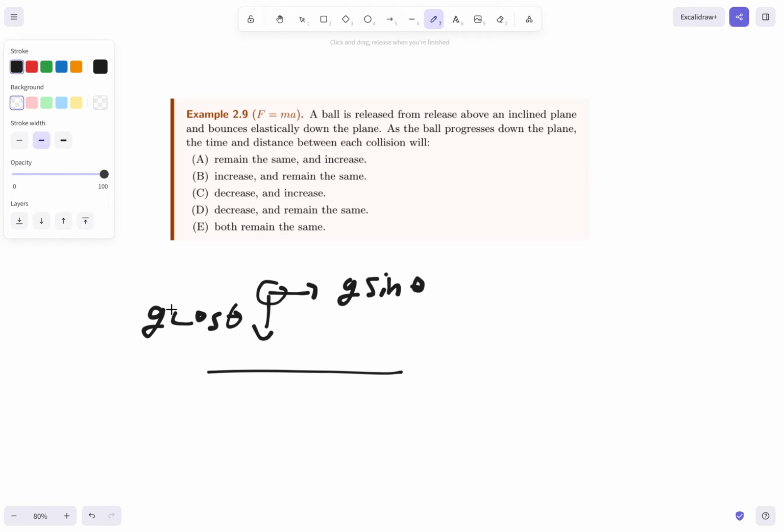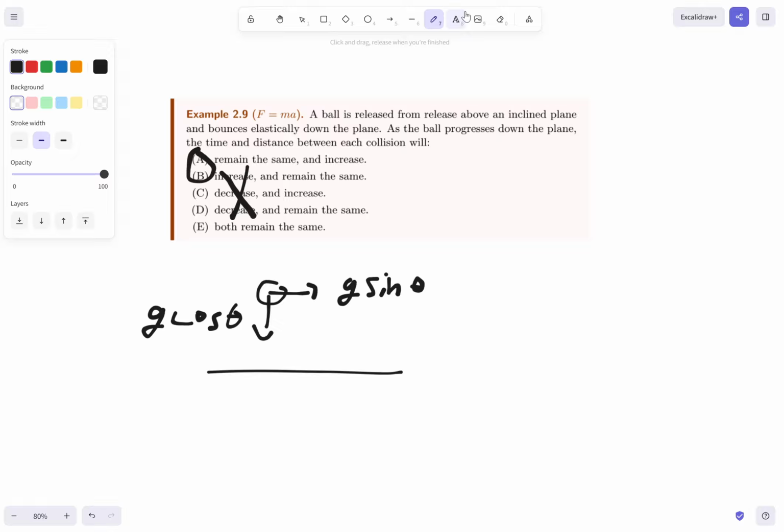It's constant velocity. It's constant gravity. It's always g cosine theta. I don't see how it'd be different. It would be different if it sped up, but gravity's a constant, so the time would have to remain the same. The distance between each collision will increase.